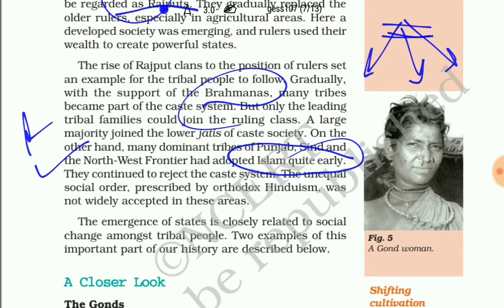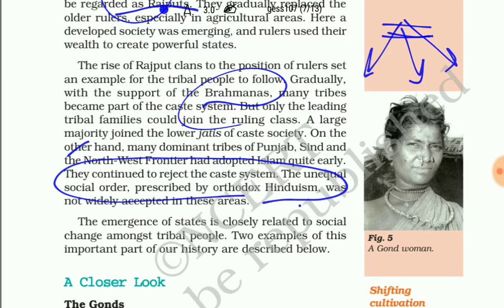This unequal social order, prescribed by Orthodox Hinduism, was not widely accepted in these areas. Note that in Punjab, Sindh, and the northwest frontier, they never accepted this inequality. They adopted Islam, and they said that they were not going to follow the old practices of Hinduism.